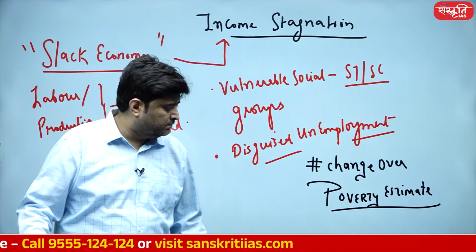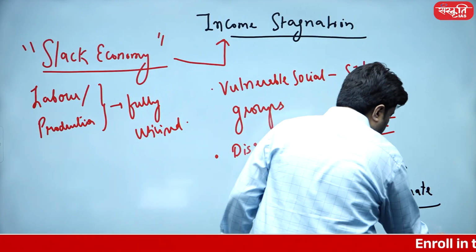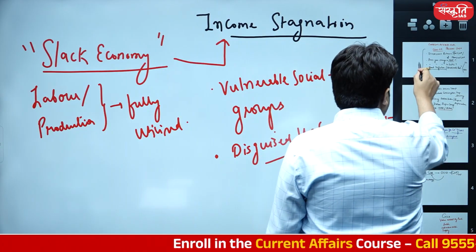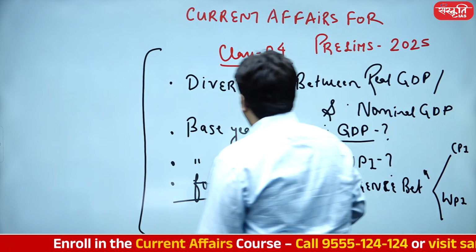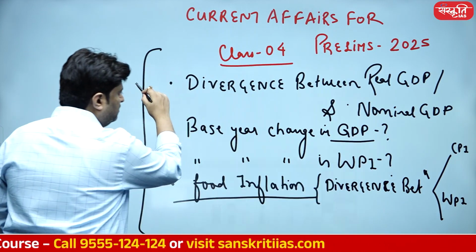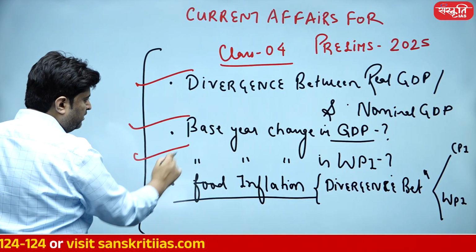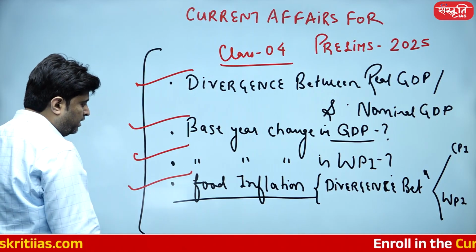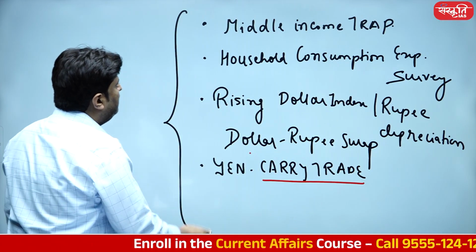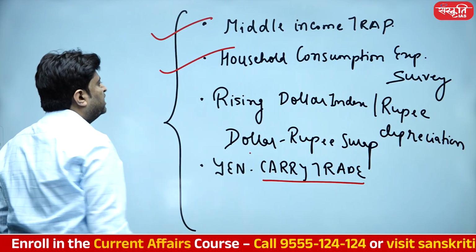So we've covered so many issues in today's session. Divergence between real GDP and nominal GDP, finished it. I've covered base year, base year WPI, food inflation, and middle income trap, household consumption expenditure, I've covered.